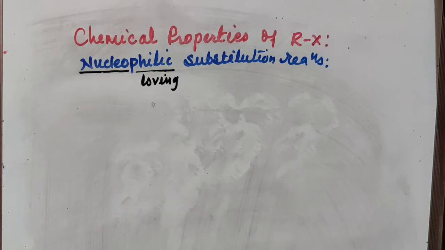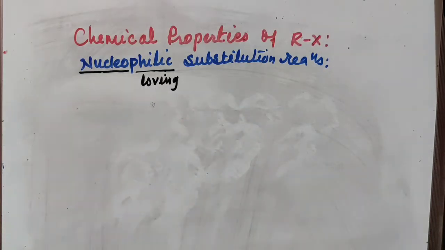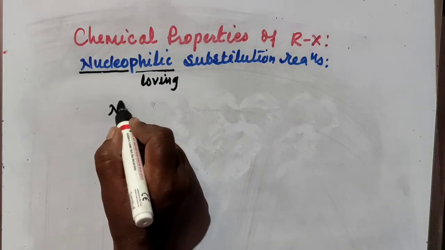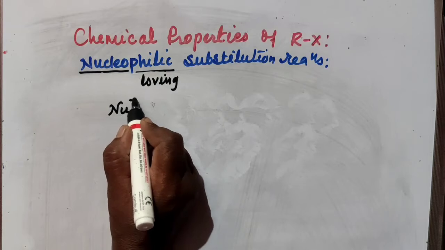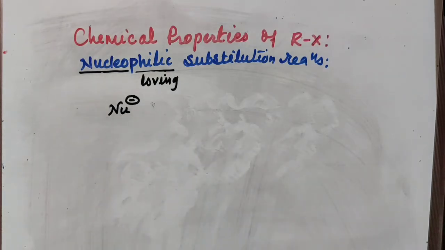In the nucleus, positively charged protons and neutral neutrons are there. So these nucleophiles have attraction towards positive charges, which means these nucleophiles are negatively charged species. These are electron rich species and attack the electron deficient center.